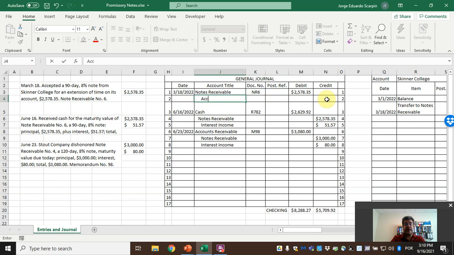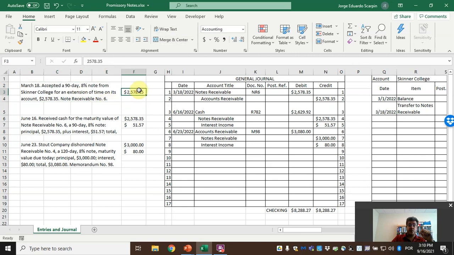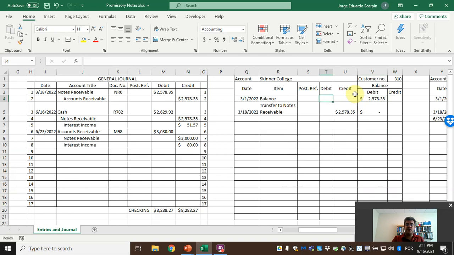2,578. We credit accounts receivable, the same number. And here, guys, today, March 18th, it doesn't matter the interest, because it will matter only when we receive them or at the end of our fiscal year. So here, perfect. Skinner College. So we have no accounts receivable balance for this company anymore.